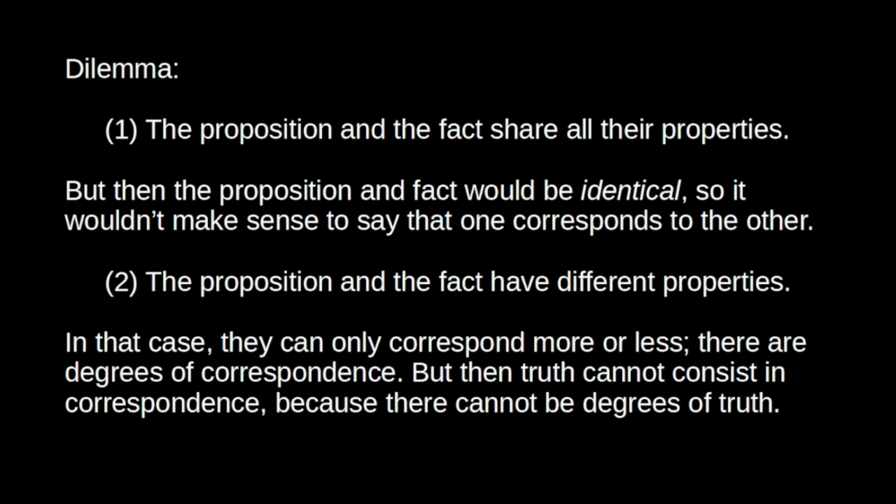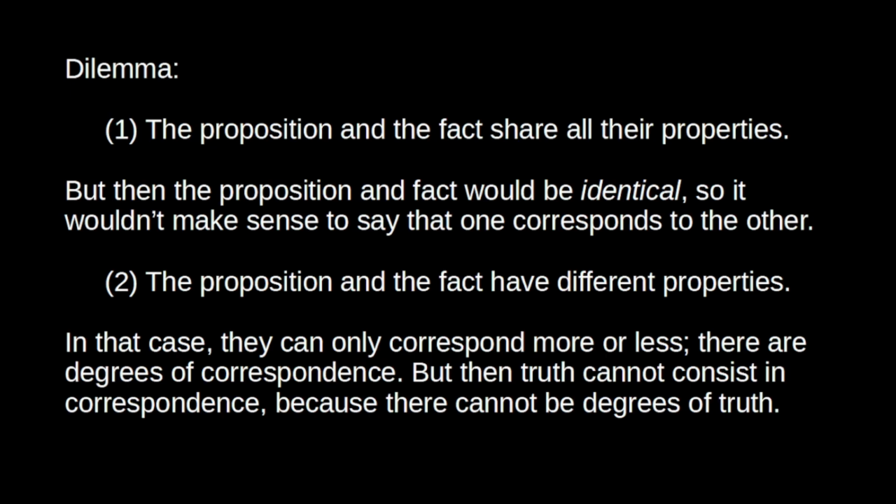So the second option would be to say that the proposition and the fact do have different properties. Well, in that case, yeah, we can talk about the proposition corresponding to the fact, but if they have different properties, then they can only correspond more or less, right? We can only say that they correspond to a certain degree.